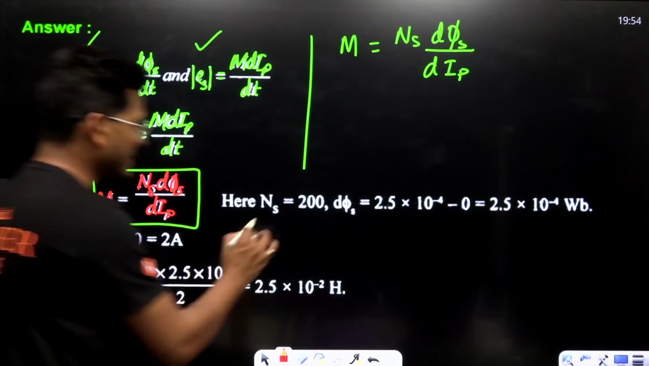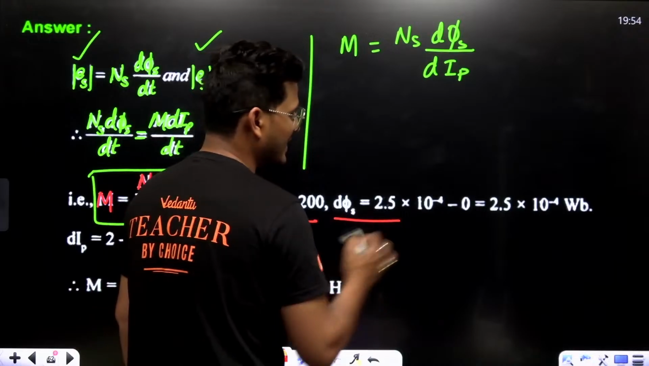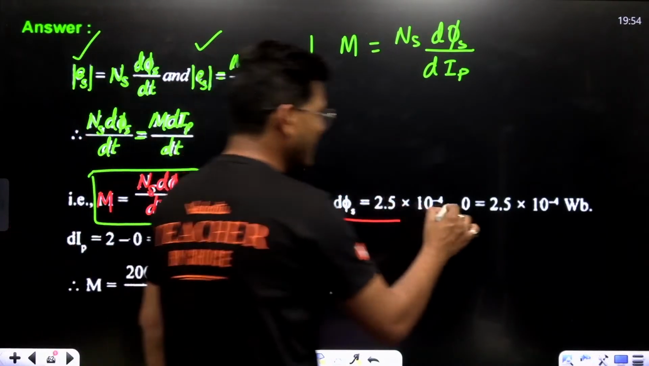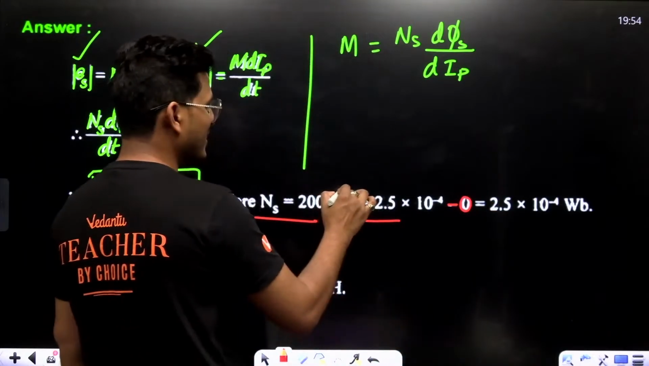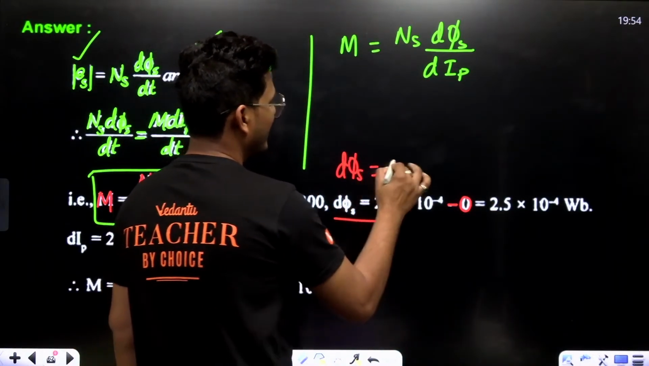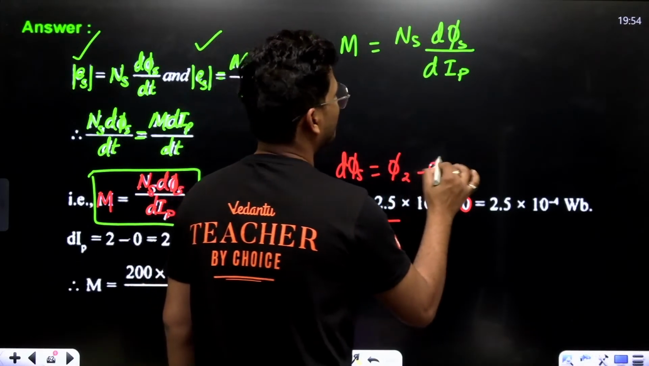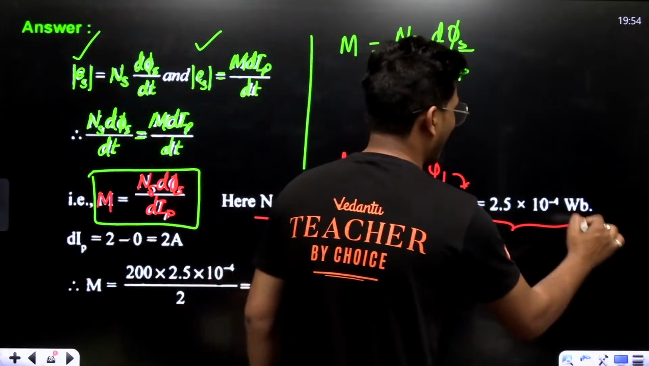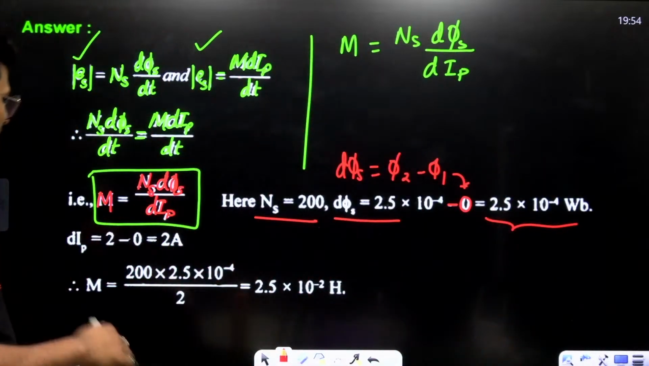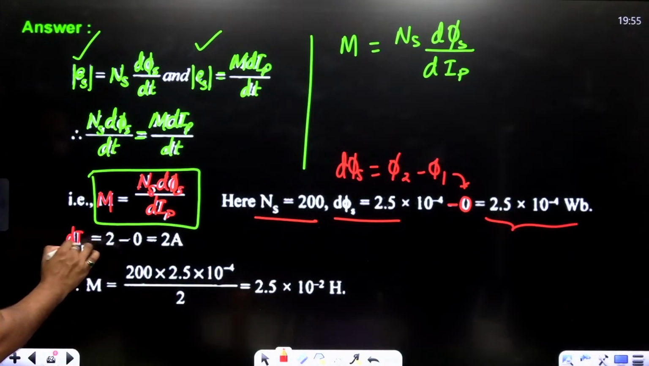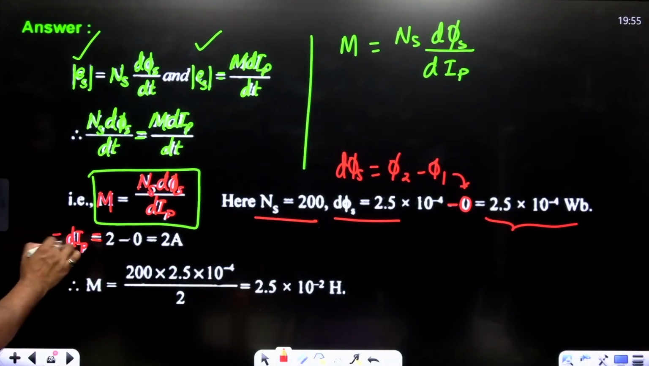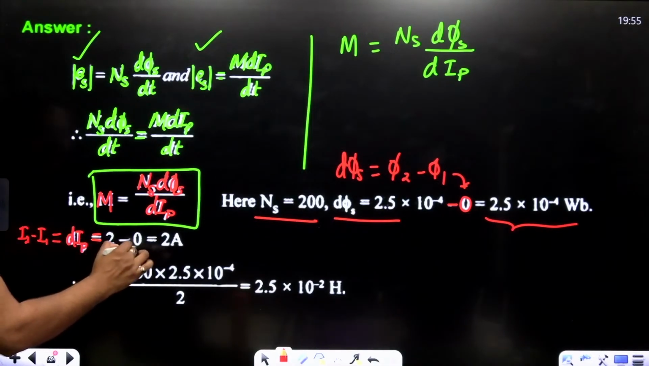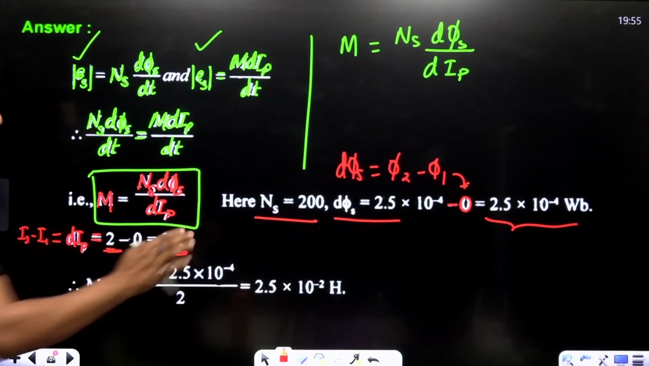Now Ns is 200, d phi s is 2.5 into 10 to the power minus 4 minus 0. Just because this is d phi s, right? That is phi 2 minus phi 1. Phi 1 is 0, so the value is same as 2.5 into 10 to the power minus 4 Weber. Okay. And what about dIp? dIp is basically I2 minus I1. Here I2 is 2, but I1 is what? It's 0 only. That's why it's 2 only.